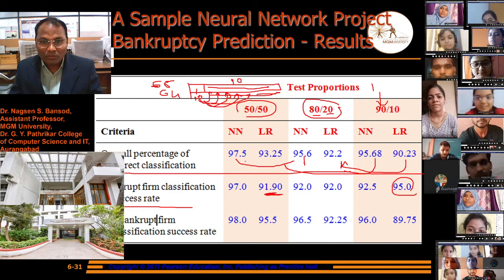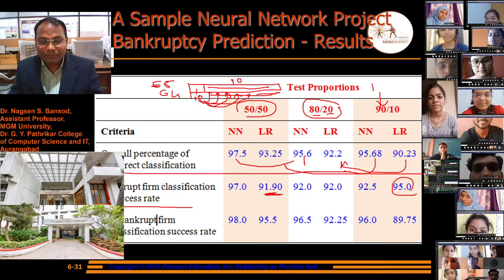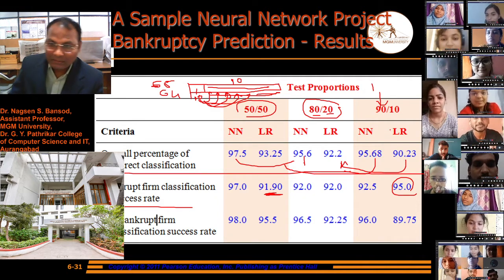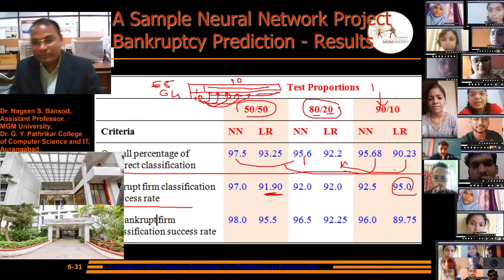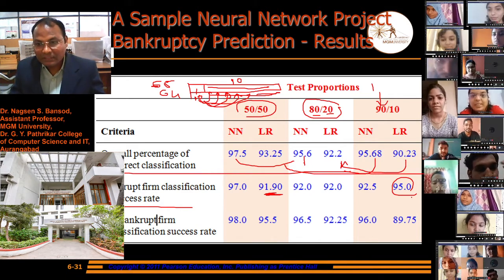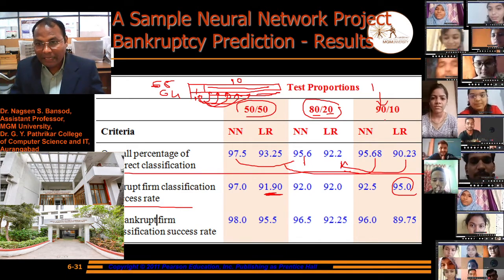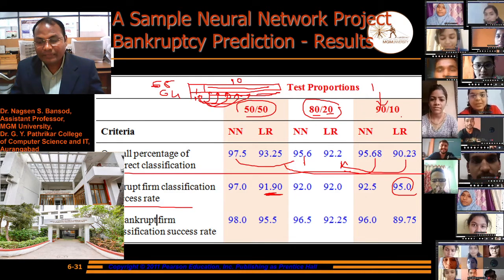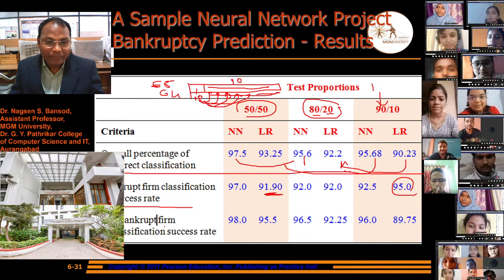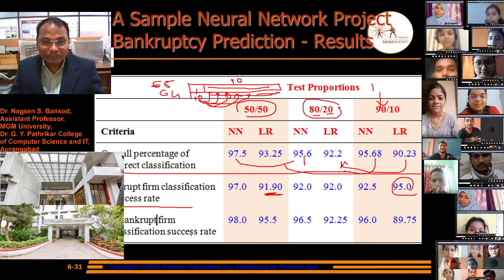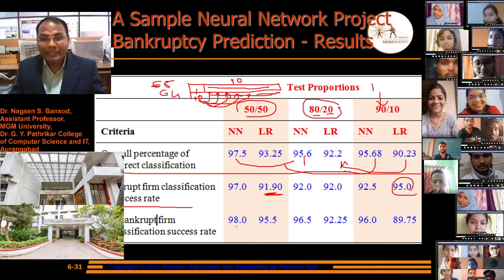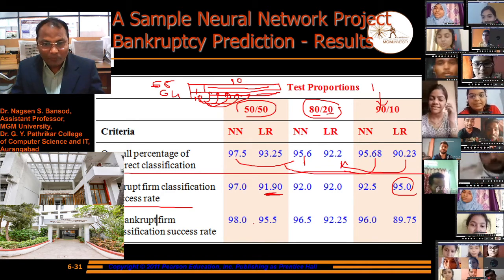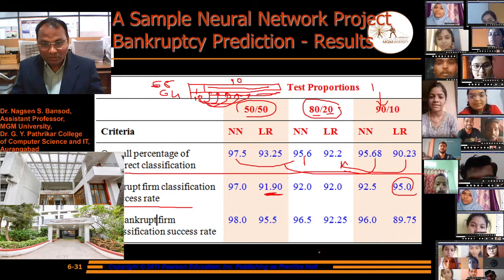Overall, there was a good result through the 50-50 sample, but for bankruptcy firms through linear regression the result is good at the 90/10 ratio. And the non-bankruptcy firm classification success rate is 98% by doing the 50-50 sampling with neural network.